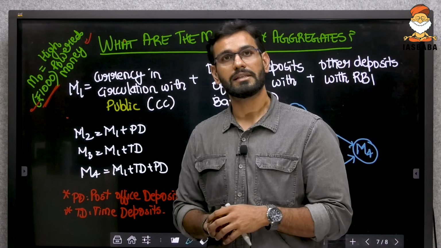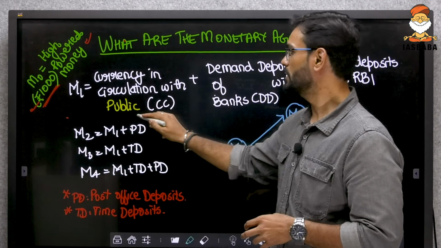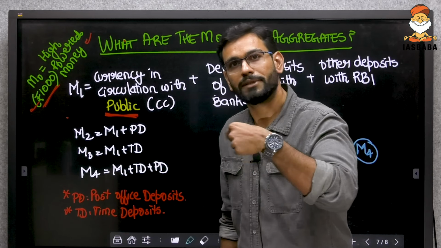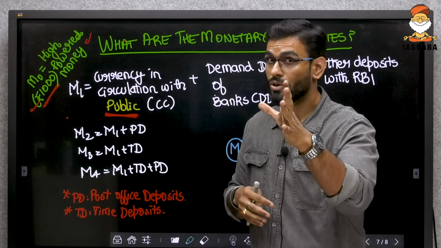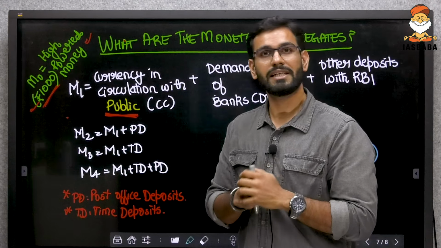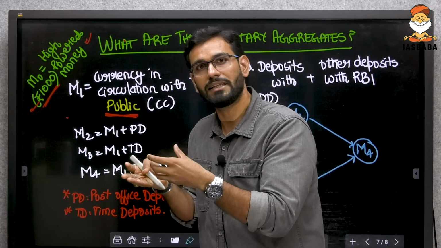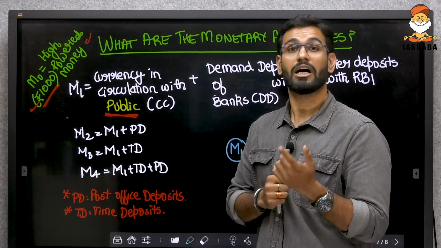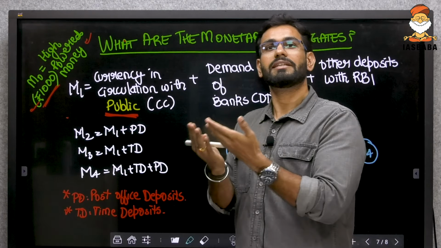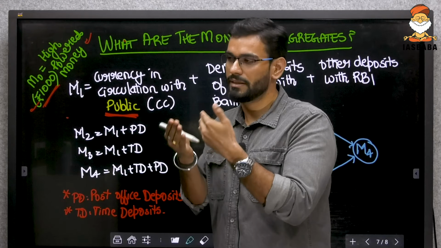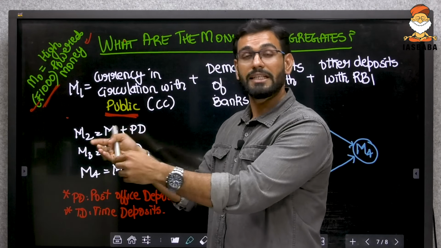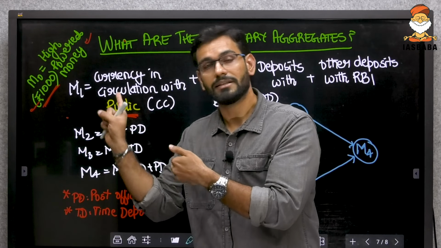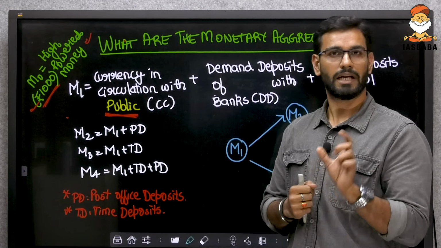Then there is something called M1. What is M1? Currency in circulation with public. Currency that the RBI has printed and the government keeps with itself does not increase money supply. However, it is assumed that when they print, they have also spent it. It is only when they actually spend it that the money supply increases. I hope that is clear.